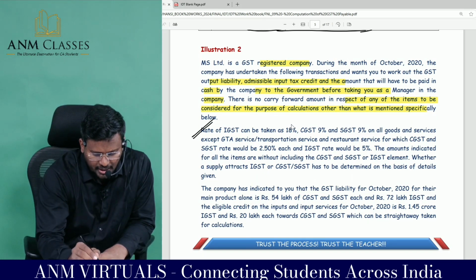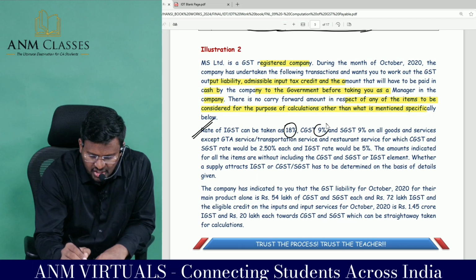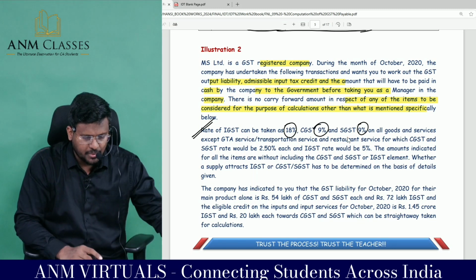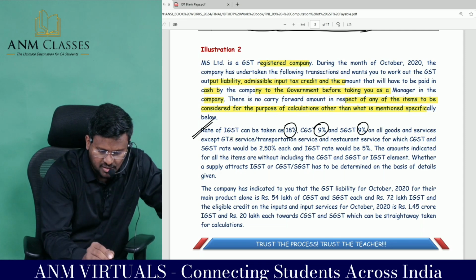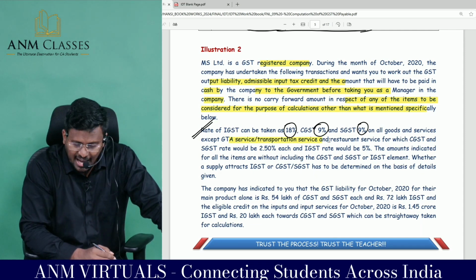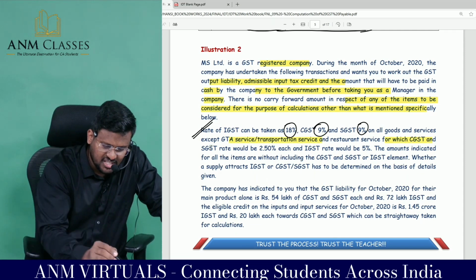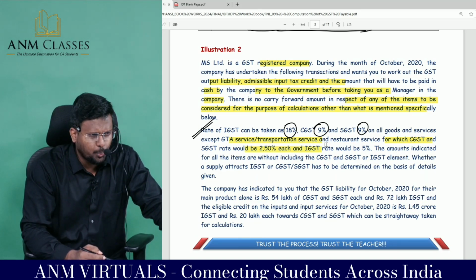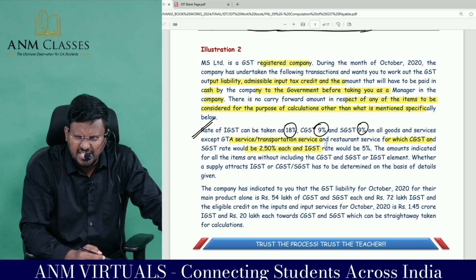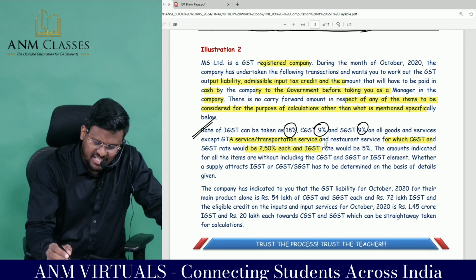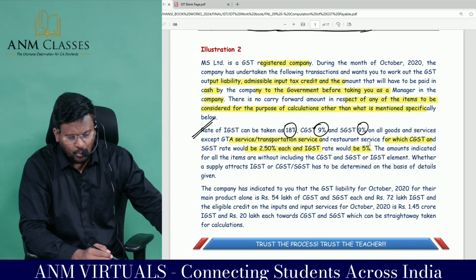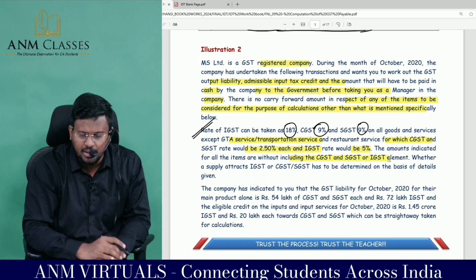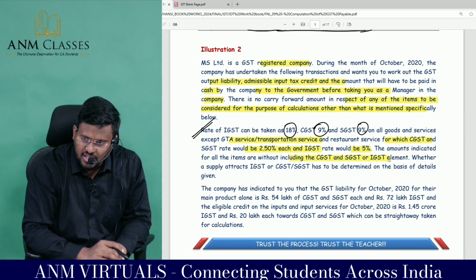Rate of IGST to be taken at 18%, CGST at 9% and SGST at 9% on all goods and services except GTA services or transportation service, and restaurant services, for which CGST and SGST rate will be 2.5% each, or IGST rate will be 5%. The amounts indicated for all the items are without including the CGST, SGST or IGST element.